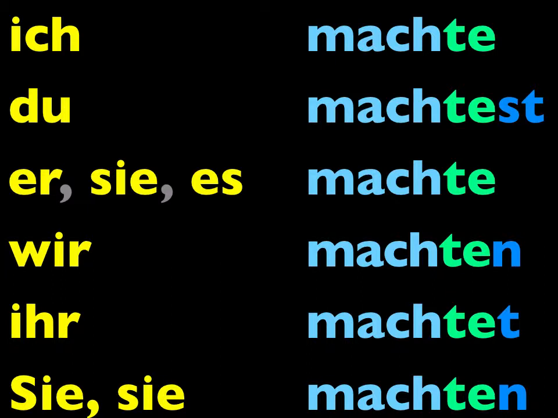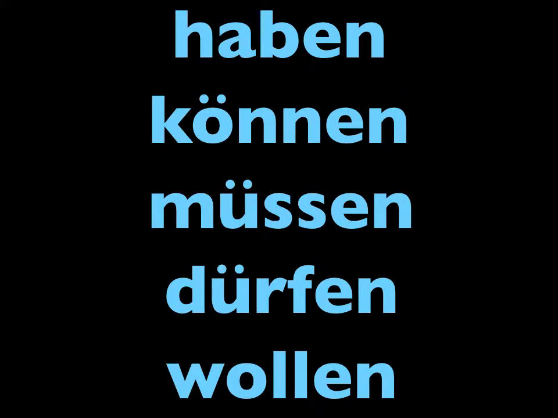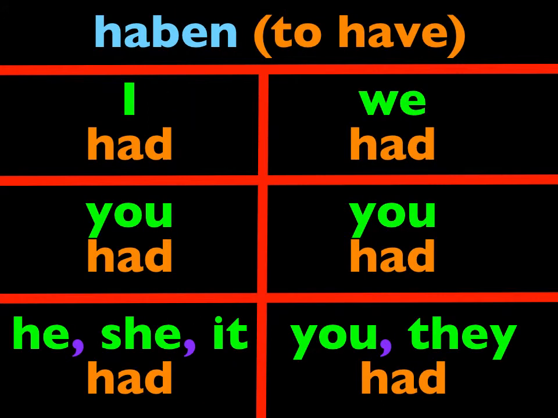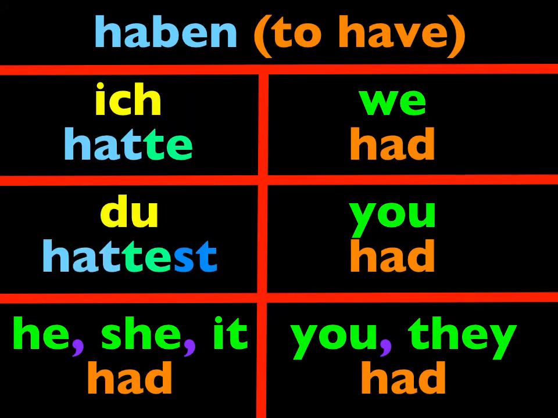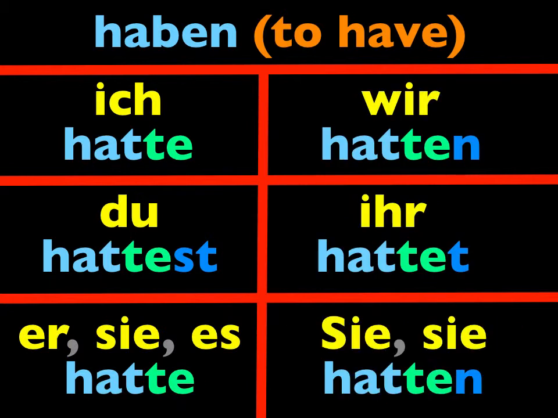There are exceptions though, as you've learned. Here are 5 main verbs that are almost always used in the imperfect tense, even in conversations, and we learned how to conjugate them. The verb haben, to have, können, to be able to or can, müssen, to have to or must, dürfen, to be allowed to or may, and wollen, to want to. And we learned how to conjugate haben, for example, ich hatte, du hattest, hatte, wir hatten, ihr hattet, sie hatten.